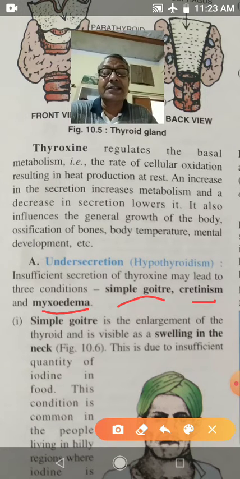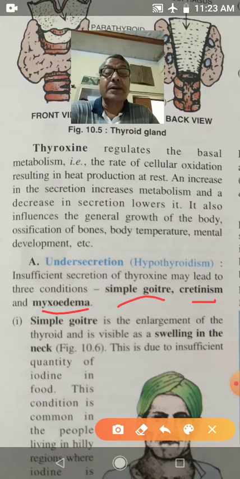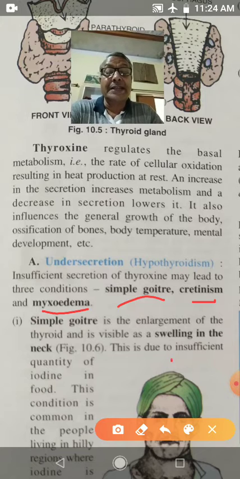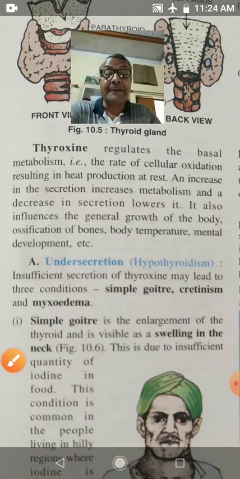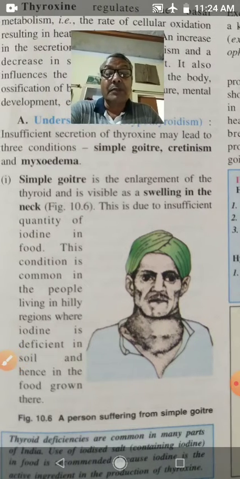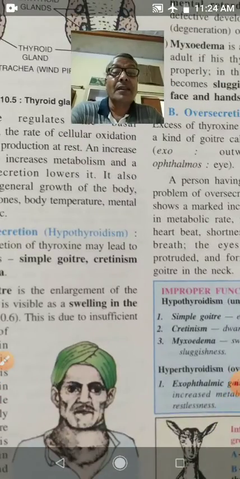If there is insufficient iodine, then persons suffer from simple goiter. The thyroid gland gets enlarged and swelling is visible in the neck. People in the hilly region suffer from simple goiter because there is deficiency of iodine.